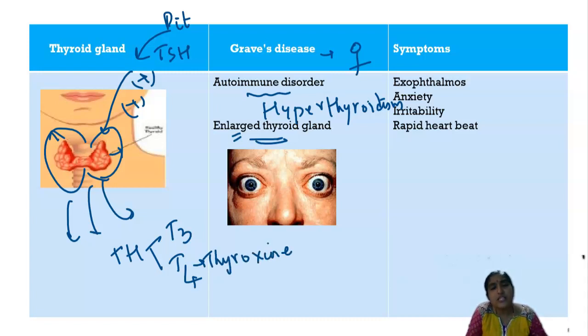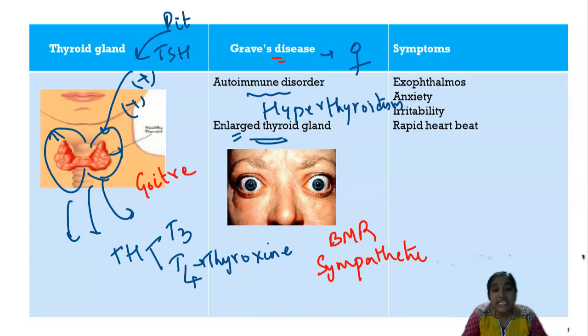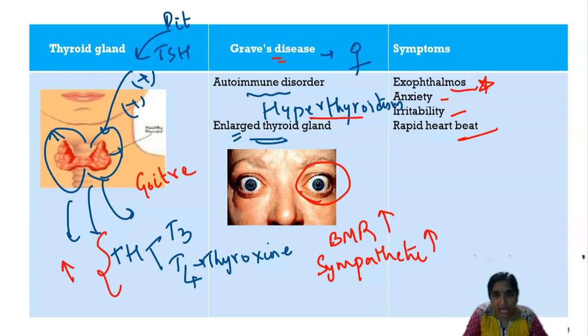Now what is the function of these thyroid hormones? Normally they take care of the basic metabolic rate and the sympathetic activity of your body. But what is happening here in Graves' disease? You see the goiter here. The basic metabolic rate is in excess, it is overreactivity, and the sympathetic activity is increased as well. The patients have rapid heartbeat, irritability, anxiety, and exophthalmos, that is, protruded eyes. This is all because the thyroid hormones are overproduced, and that condition is called hyperthyroidism.